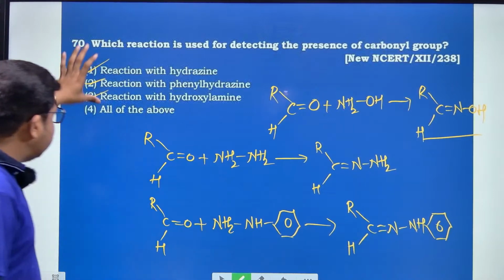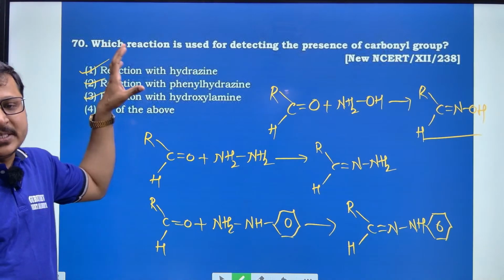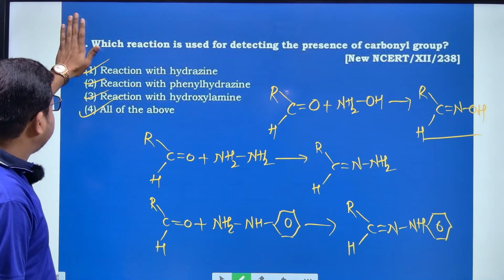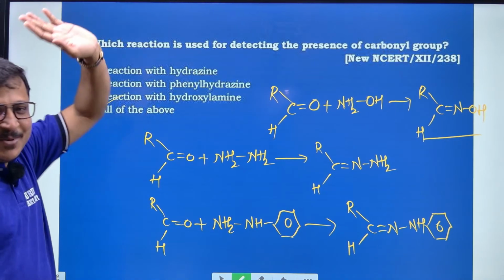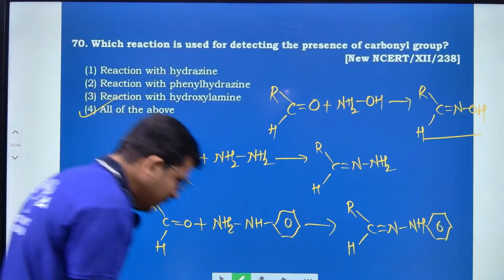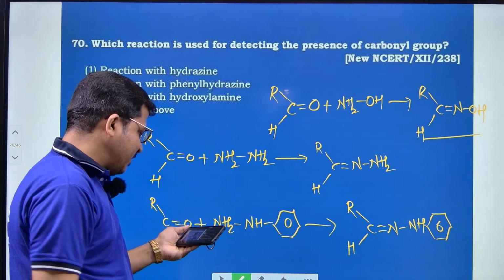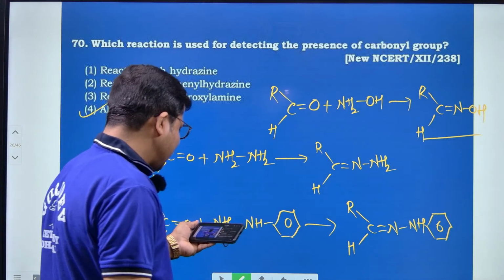Hence these three are used in the particular reactions. Therefore, the right option is all of the above. Yes, dear students, thank you so much, Channamma Hiremat. Thank you. We need your support too.